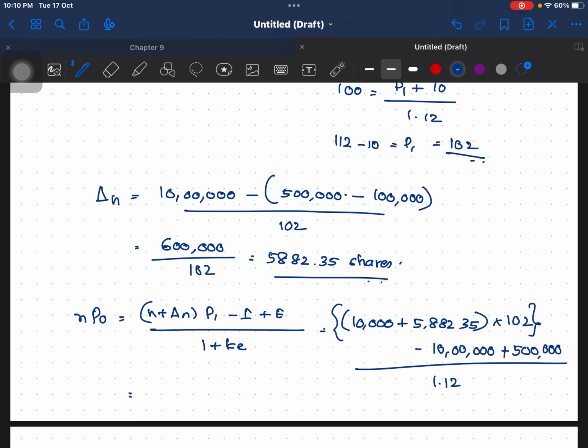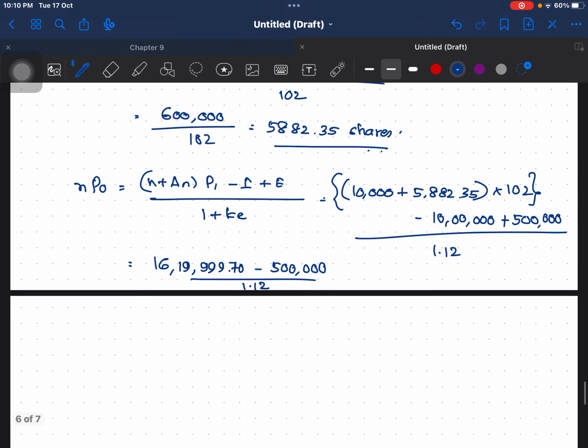So that is 10,000 plus 5,882.35, that is 15,882.35 into 102, that is 16 lakh 20,000 minus 10 lakhs minus 5 lakhs is minus 5 lakh, divided by 1.12.